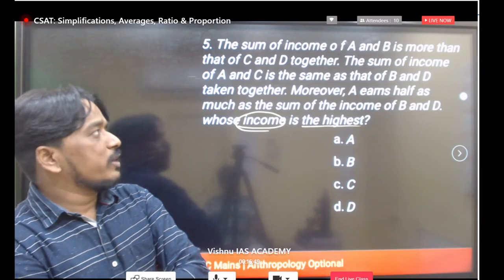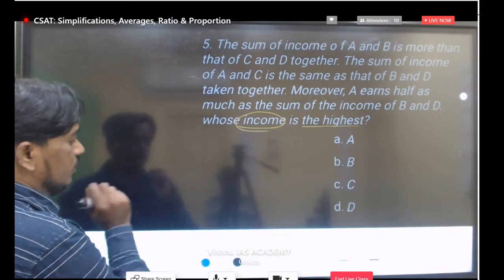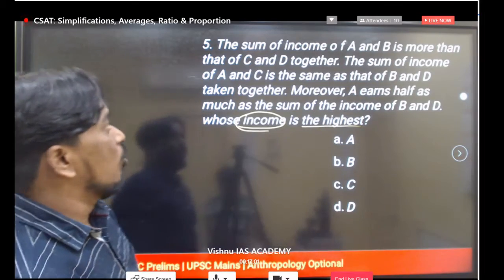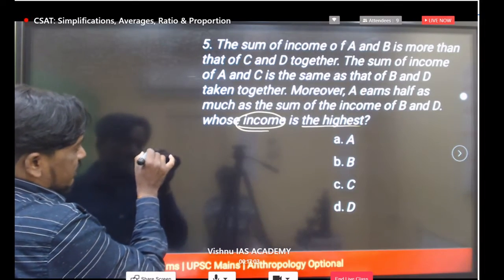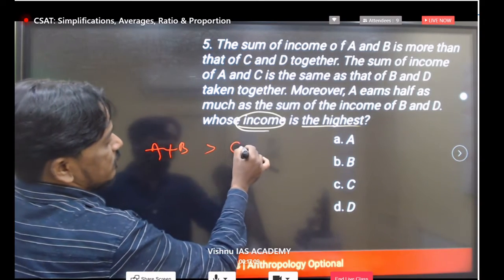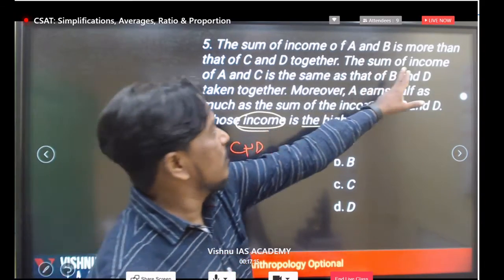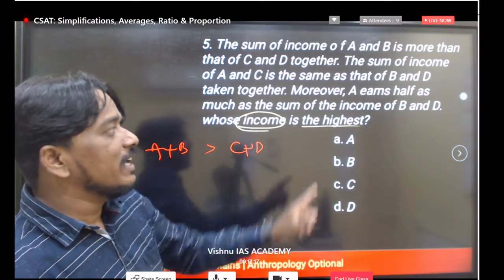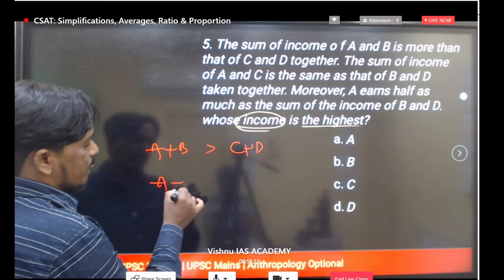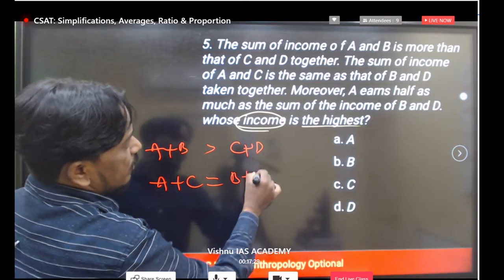Very easy. Try to understand the data one by one. So what we have: the sum of the incomes of A and B is more than that of C and D. That is, A and B incomes together is more than C and D together. This is the first point we have. Similarly, the sum of the incomes of A and C is the same as that of B and D.